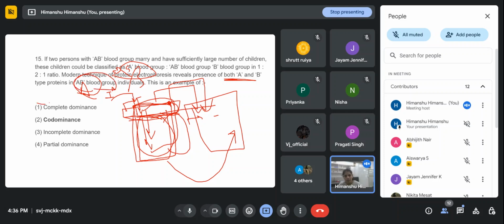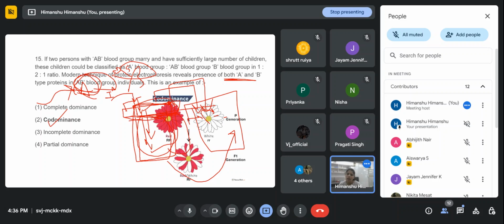They particularly mentioned AB blood group individuals, right? Because in A or B alone we are not getting this. So this is a population based study. That's why they found this in AB. If these two are coming, that means both are dominant, right? In one individual, both A and B are coming, both are dominating, right? So this is an example of codominance, right?